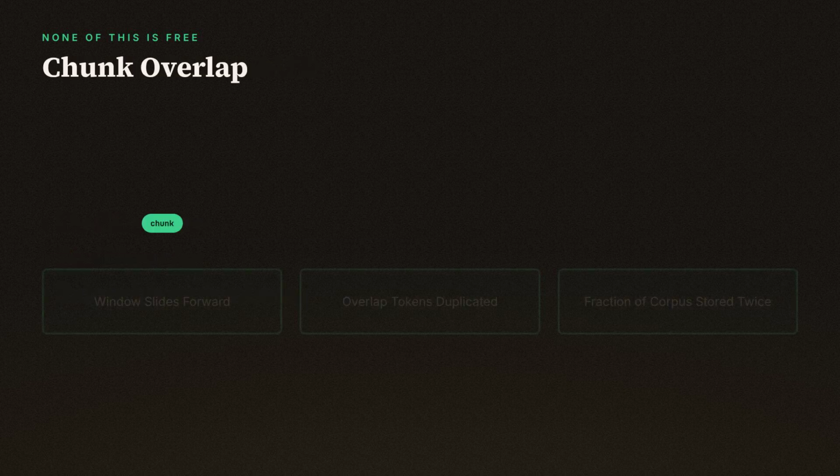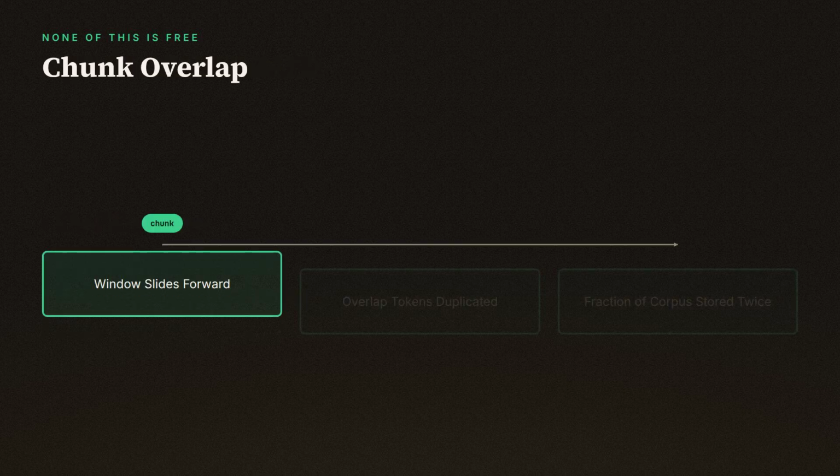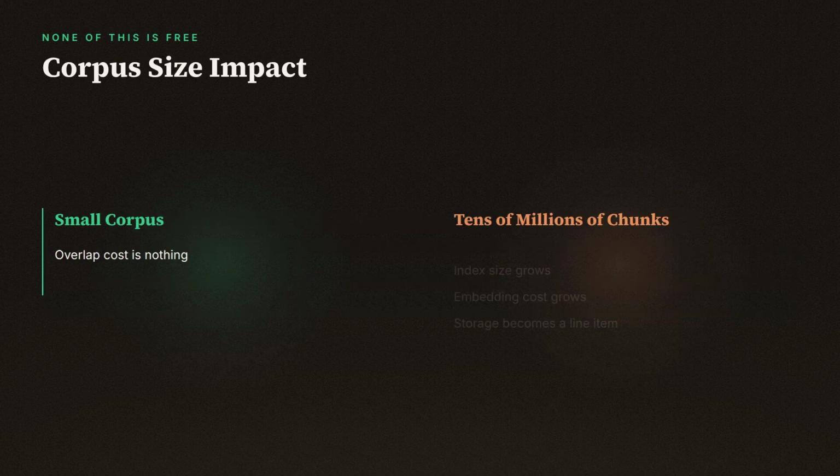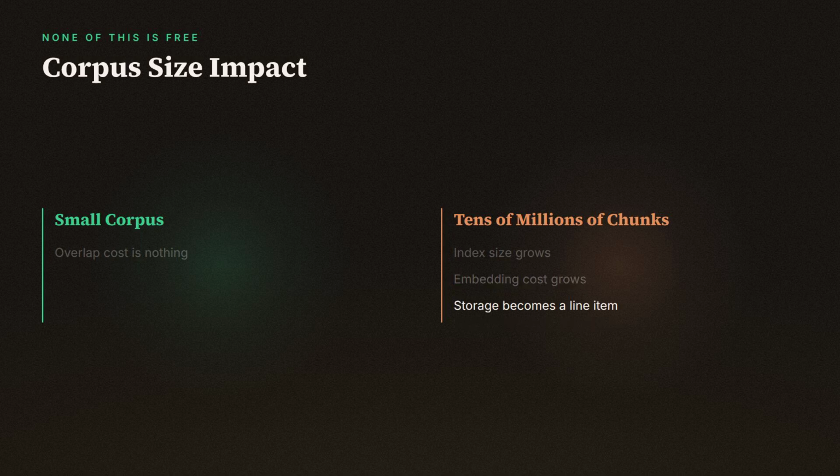Chunk overlap has a quieter cost, but it's real. If you're sliding your window forward with 100 tokens of overlap on 300 token chunks, you're storing a meaningful fraction of your corpus twice. Index size grows, embedding cost at ingestion time grows, and storage grows right along with it. For a small corpus, that's nothing. For a corpus in the tens of millions of chunks, that overlap is a line item.